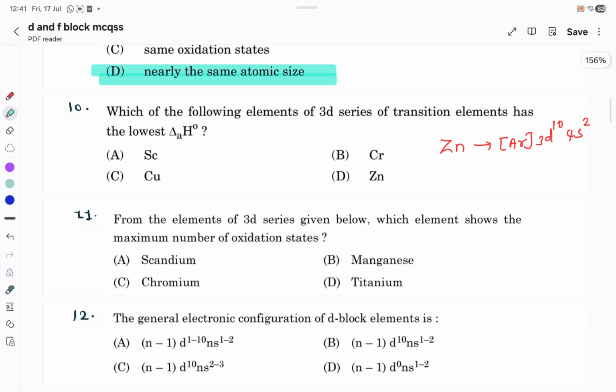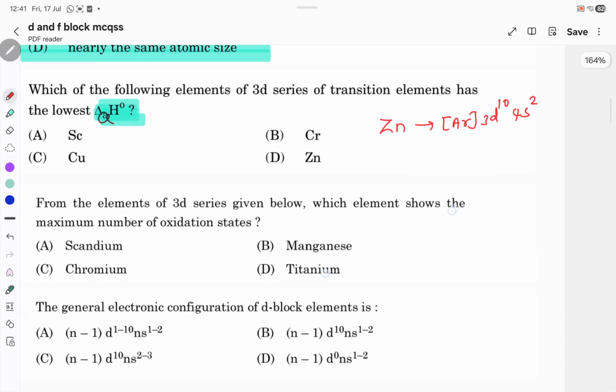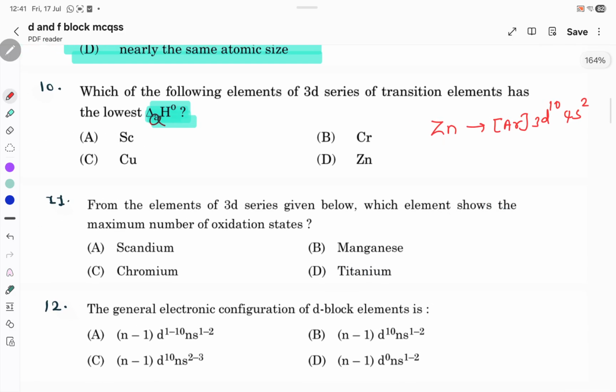Which of the following elements of 3d series of transition elements have lowest enthalpy of atomization? So for this question, we have to write the electronic configuration first. Whenever we talk about atomization energy, we should check the number of unpaired electrons.